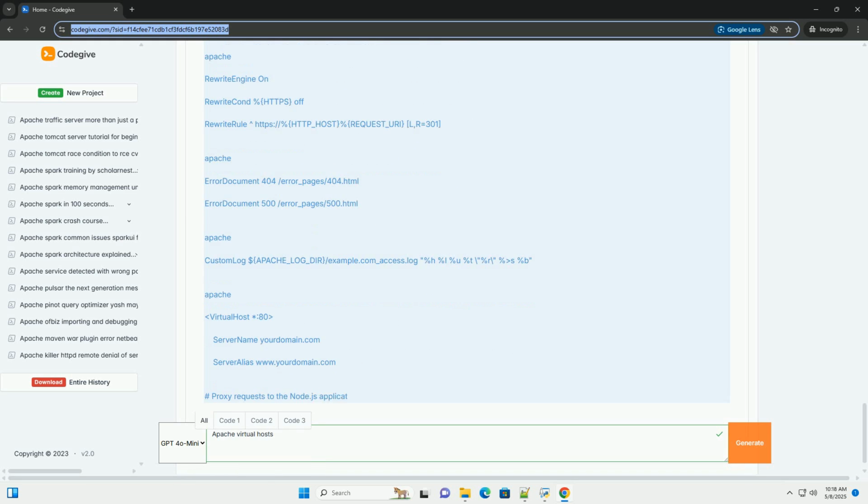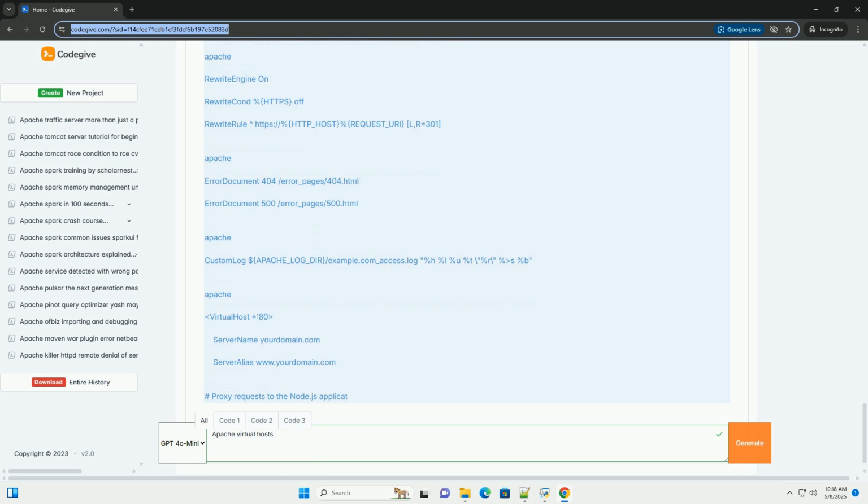Important considerations. Security: be extremely cautious when using .htaccess files, especially if you're allowing users to upload or modify them. Malicious code in a .htaccess file can compromise your server. Performance: .htaccess files can slightly impact performance, as Apache needs to read and process them for each request. For heavily trafficked websites, it's often better to move the rules into the main virtual host configuration for better performance.